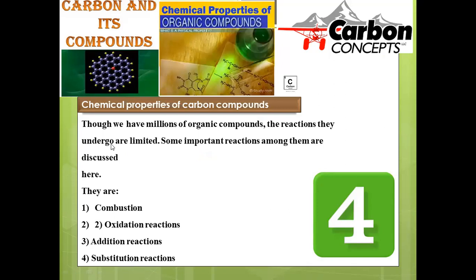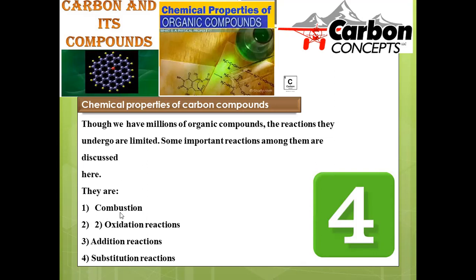Because of the catenation nature of carbon, it is able to give compounds of hydrogen, oxygen, nitrogen, sulfur, and phosphorus. So many kinds of combinations are available, millions of compounds, and new research is going on every day. New organic compounds are added to the research platform daily. But still, the possible chemical reactions of these organic compounds are mainly categorized into only 4 types. These are the primary kinds of organic reactions possible, whatever the chemical compound.